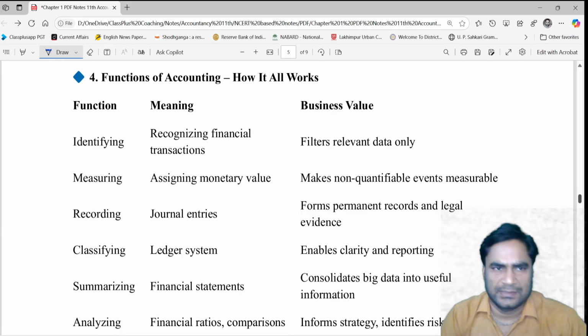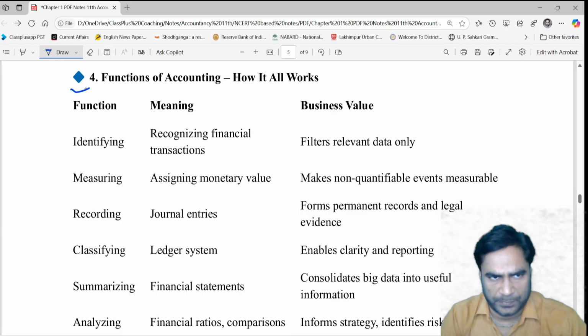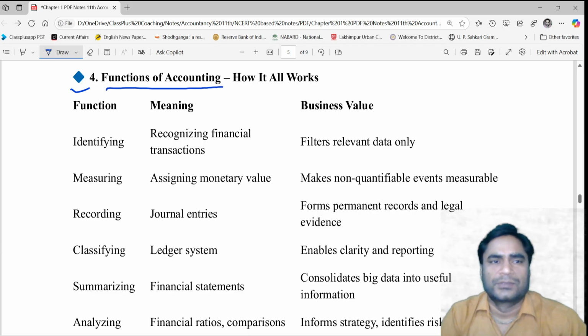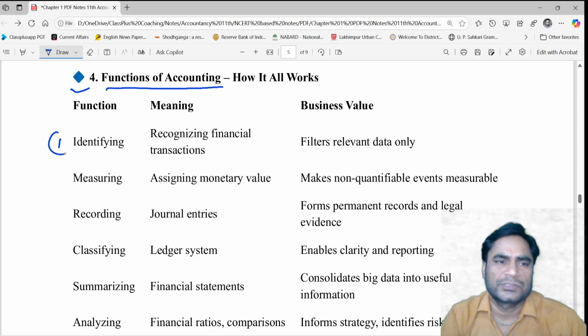Now let's focus on the second and the fourth topic of the chapter, the functions of accounting. So what are the functions of accounting? Let's know it one by one. The first function is identifying. Identifying what? Identifying the transactions which are of financial nature. So you need to first of all recognize the financial transactions.